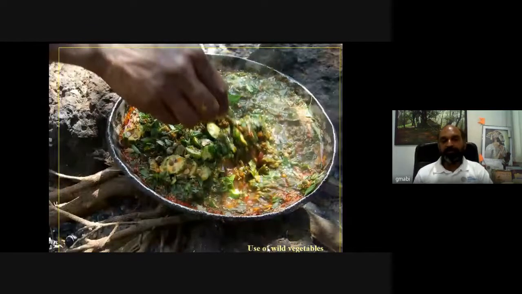Now coming to the tribal heritage. This is the wild vegetable. This is a wild recipe prepared by the local tribals. You can see using the local vegetables, which are highly seasonal in nature. This is again a delicacy. This is a part of natural heritage.